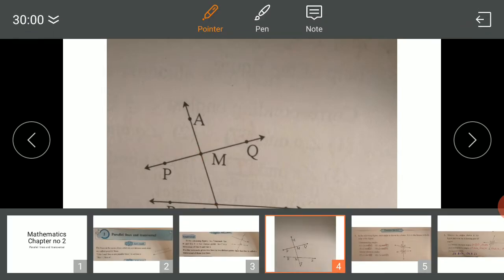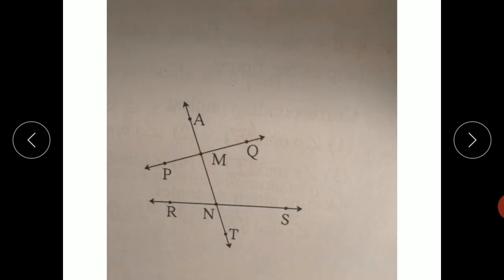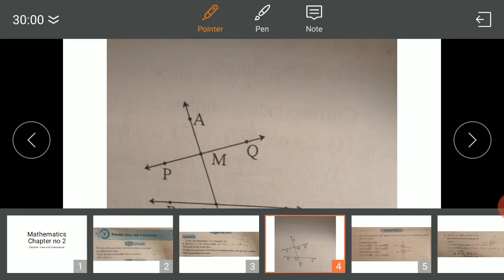Third pair, angle AMQ and angle MNS. Fourth pair, angle QMN and angle SNT.